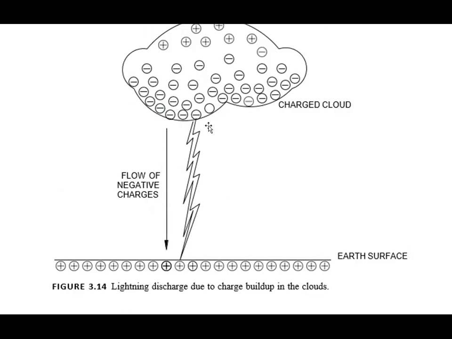As the value of the potential created between this plus and minus charge, meaning earth and cloud, becomes greater than 3 × 10^6 volt per meter, the flash occurs. So this flash will occur when the potential gradient between the cloud and earth becomes greater than 3 × 10^6 volt per meter. This is the main reason behind lightning.